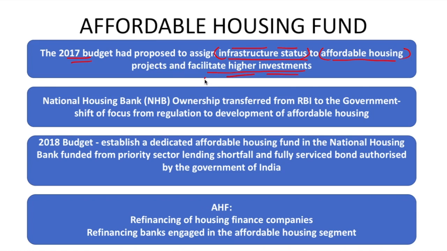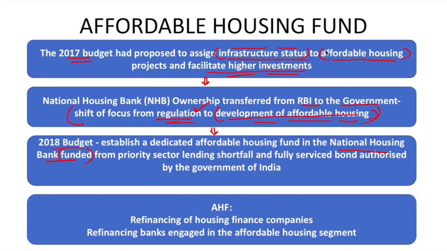Taking that forward, what happened this year was National Housing Bank ownership has been transferred from RBI to the government. And why this has been done is to shift the focus of NHB from regulation towards development of affordable housing. Now, the government is taking affordable housing very seriously, and therefore, in order to make the required shift of NHB from regulation to development of affordable housing, the ownership was transferred from RBI to the government. Taking it forward further, in the 2018 budget, a dedicated affordable housing fund has been created under National Housing Bank, which is to be funded.